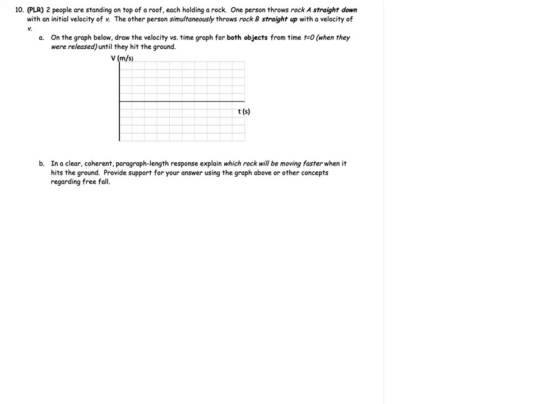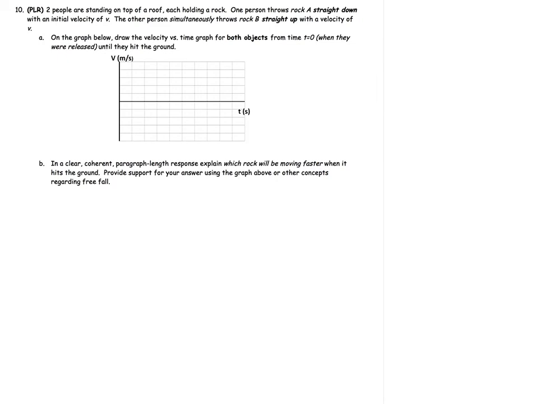But we have a situation where there's two people standing on top of a roof. Each of them has a rock, and they're going to throw the rocks. One person throws rock A straight down with an initial velocity of v, so it's going in the negative direction initially. And the other throws the rock straight up with that same velocity. So the first thing we want to do is, on the graph, draw the velocity versus time graph for both objects from time t equals 0 to the point when they hit the ground.